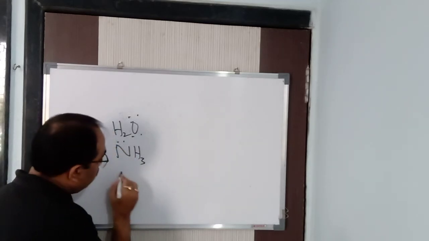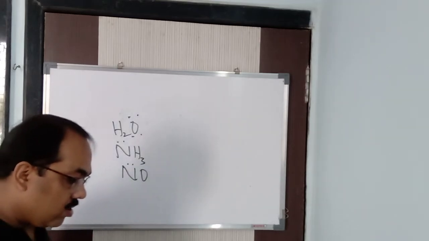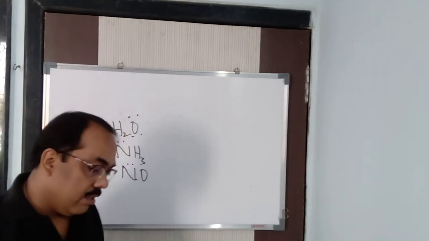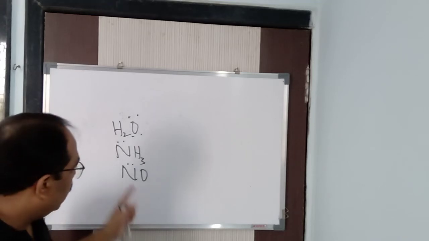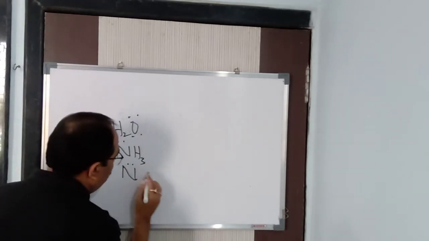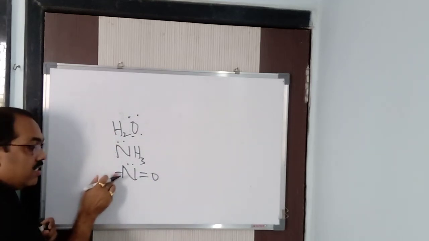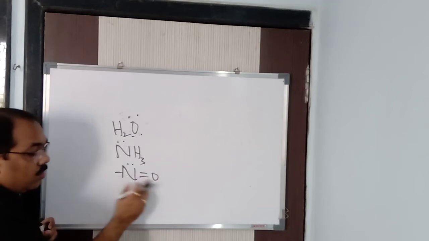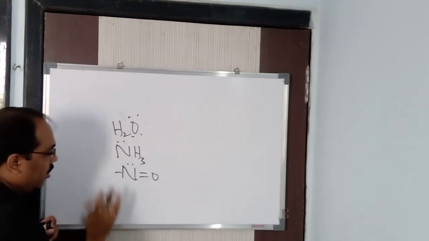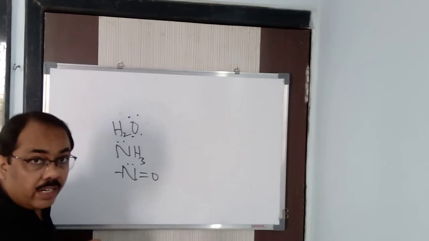Here that is NO, nitrosyl. If N is a donor atom, it can be anything; O can also be a donor atom. But why am I considering N as the donor atom? Because if you draw the structure, this end is left free and can be attached to other atoms. Here the oxygen bond is satisfied, so we cannot have any more. Understood? Clear? Fine.